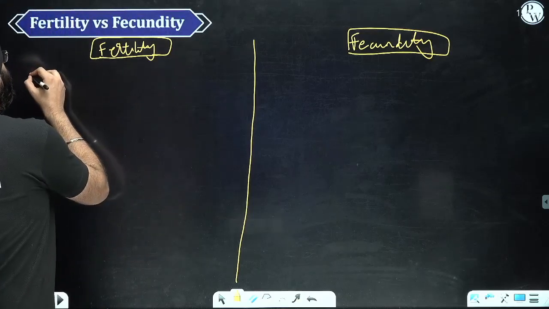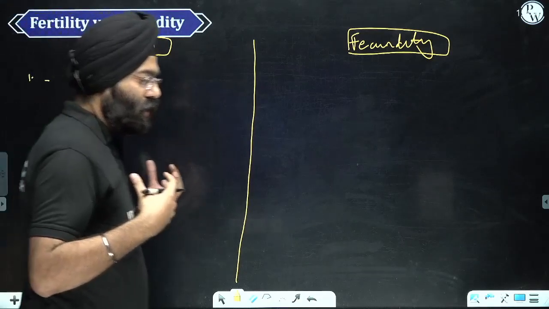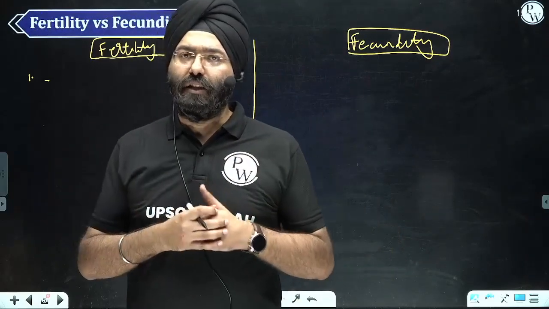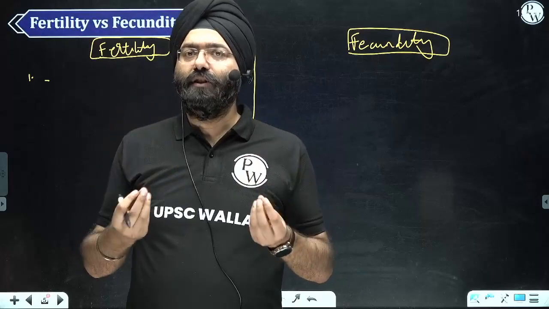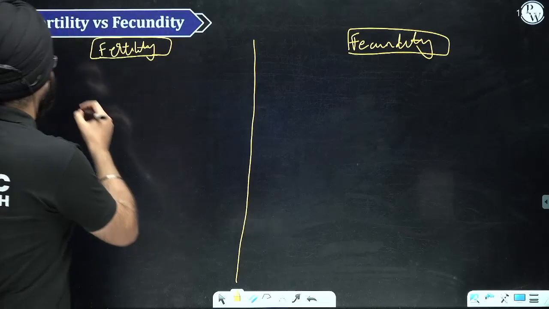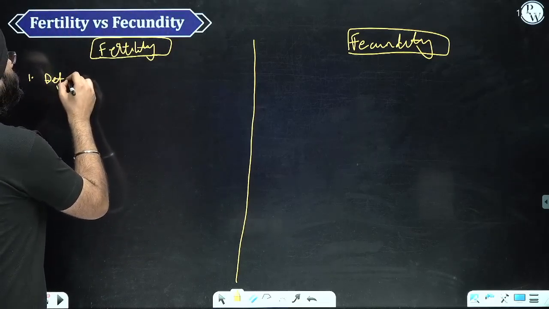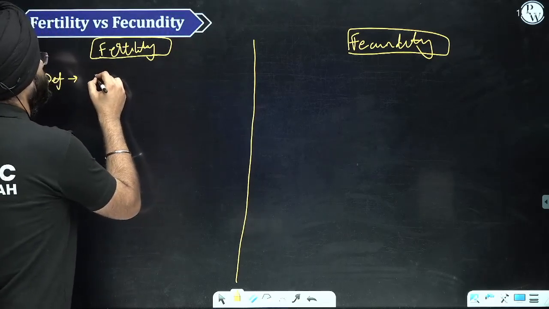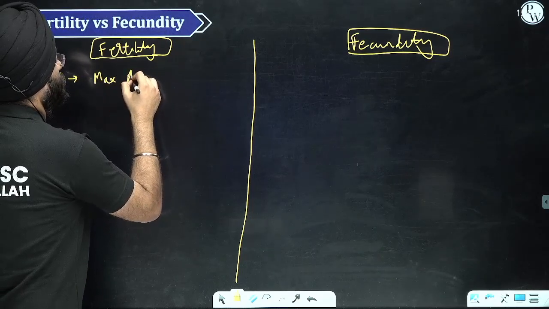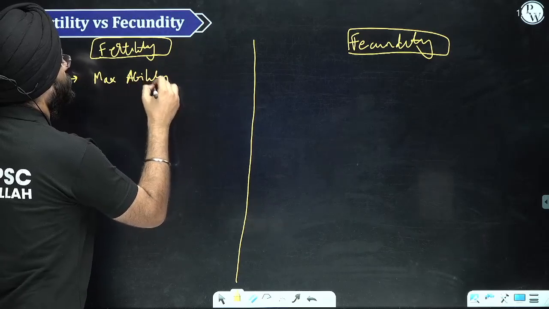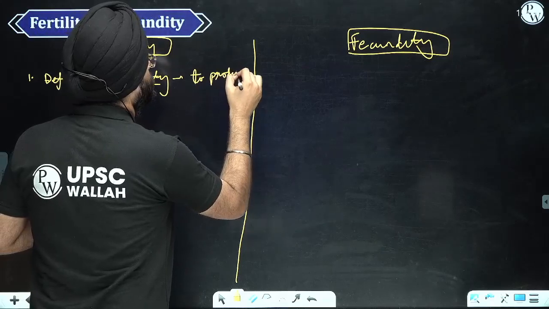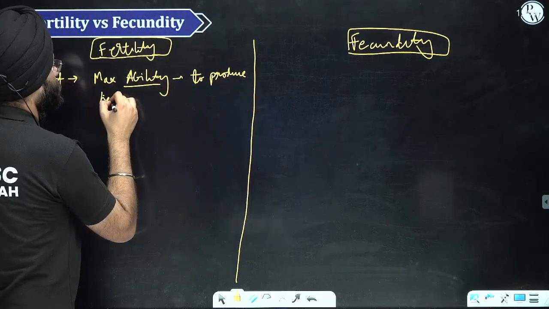See, whenever a question comes, what are the differences between a particular term with respect to the other term, use the concept as a first difference; a concept or a definition can be used as a first difference. For example, if I define fertility here, we had mentioned the maximum ability to produce healthy offsprings.